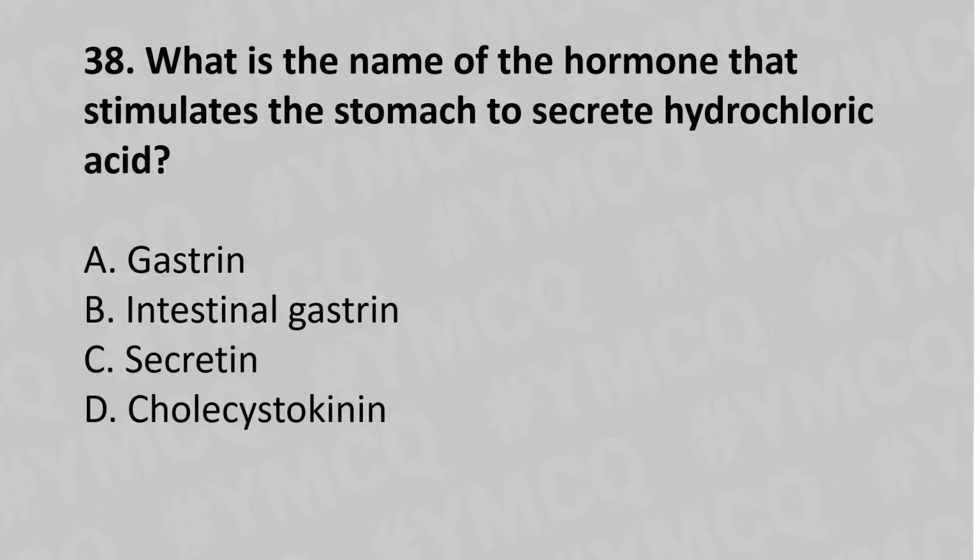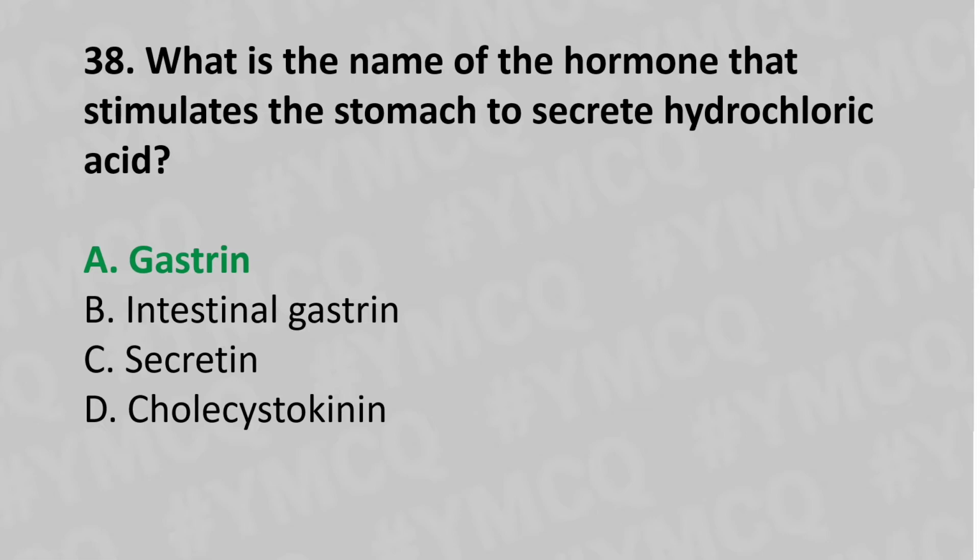Now let's move to question number 38. What is the name of the hormone that stimulates the stomach to secrete hydrochloric acid? Option A gastrin, option B intrinsic factor, option C secretin, option D cholecystokinin, and the answer is option A gastrin.